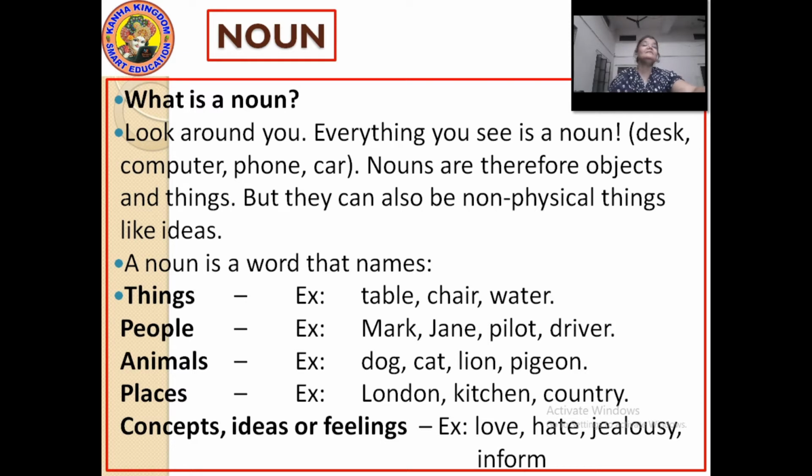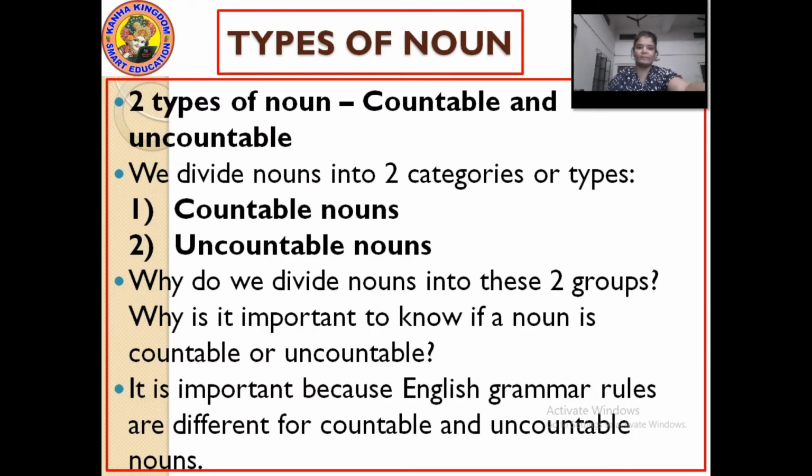Now let's see the types of nouns. If we talk about types of nouns, there are two types of nouns, okay. Though there are many, here we are going to see two types of nouns, that is countable and uncountable, okay.